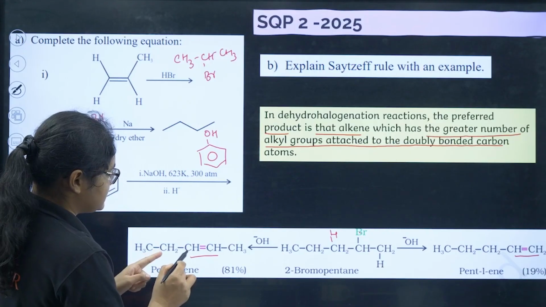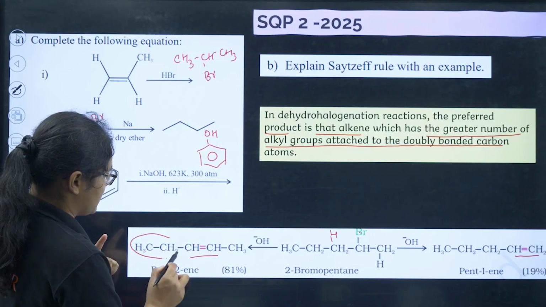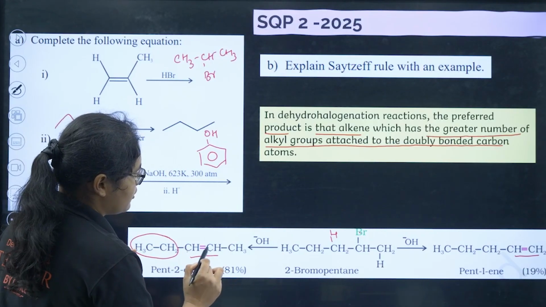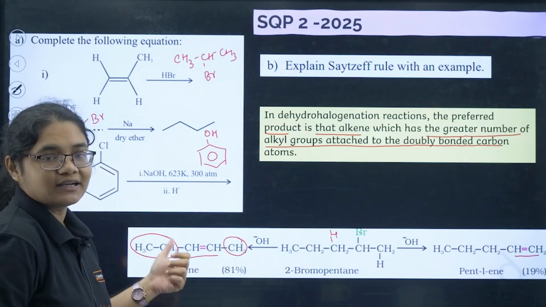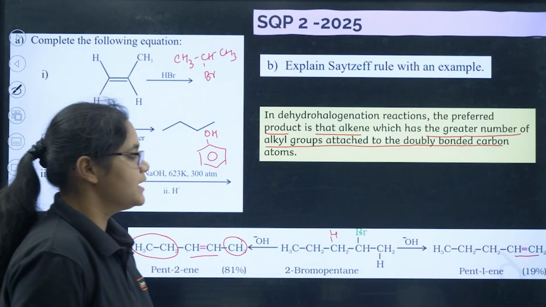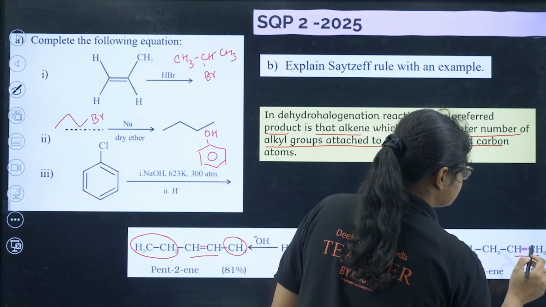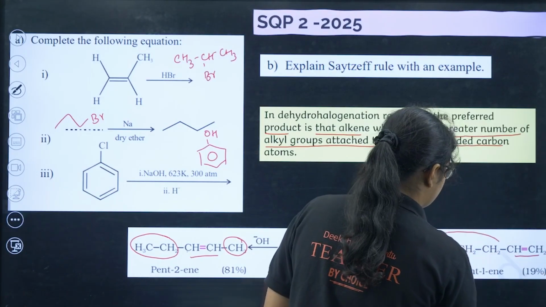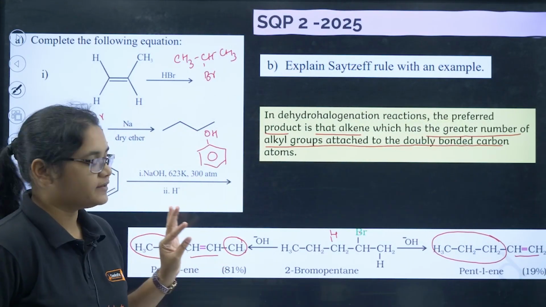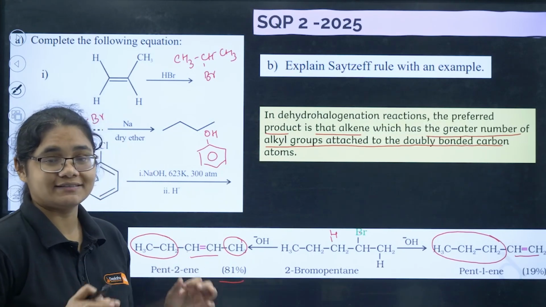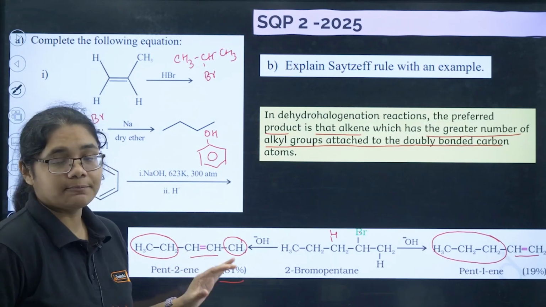Here one side there is H and one side there is carbon. This side also one bond is H, another bond is CH3. So we have 2 carbon groups attached to these doubly bonded carbons. But here, this side there are 2 hydrogens and only 1 carbon attached. Since this is more substituted, this is the major product according to Saytzeff rule, that is 81%.